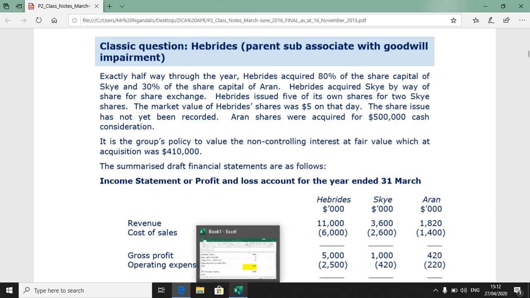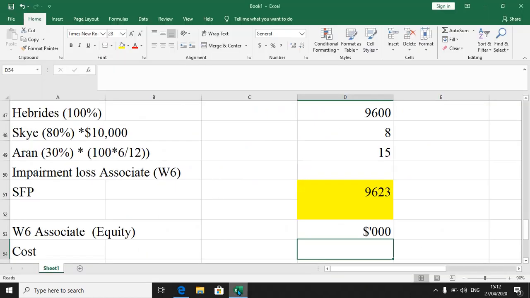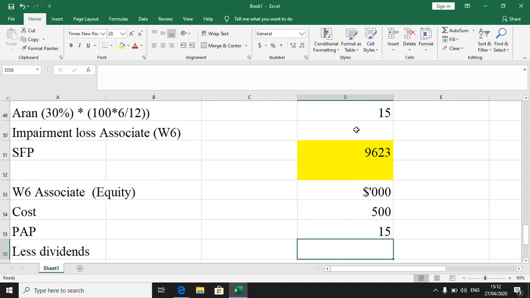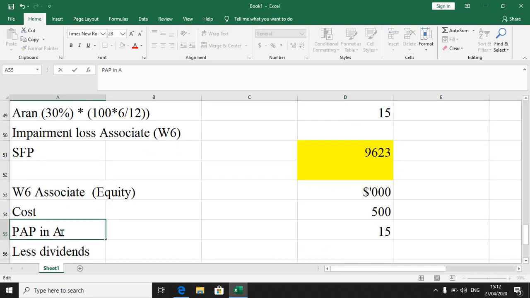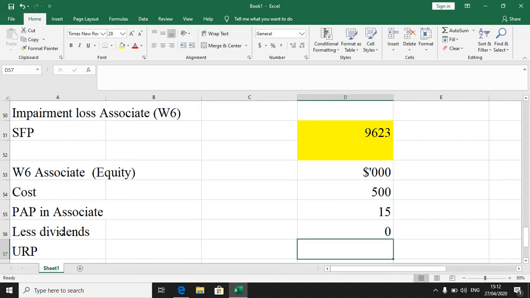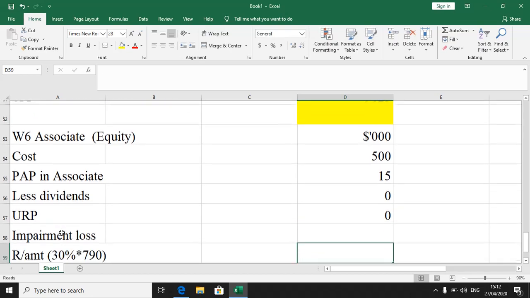You can always make reference to the financial position, but on top we're told that we acquired this associate at 500,000, so I'll write my 500 there, and I already know that my profits from the associate is 15. I add that post-acquisition profits in associates. That's what I have there. Less dividends. What else do we have? Unrealized profits. But impairment I should have.